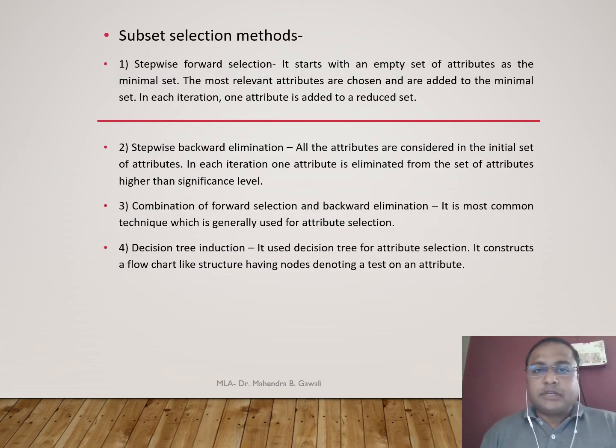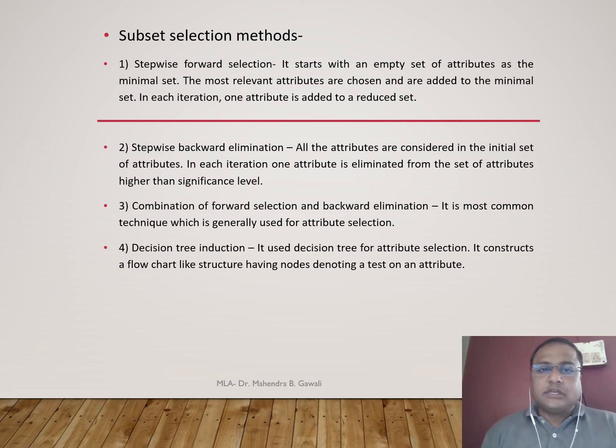There are some methods for subset selection. The first method is stepwise forward selection. It starts with an empty set of attributes as the minimal set. The most relevant attributes are chosen and added to the minimum set. In each iteration, one attribute gets added to the reduced set.